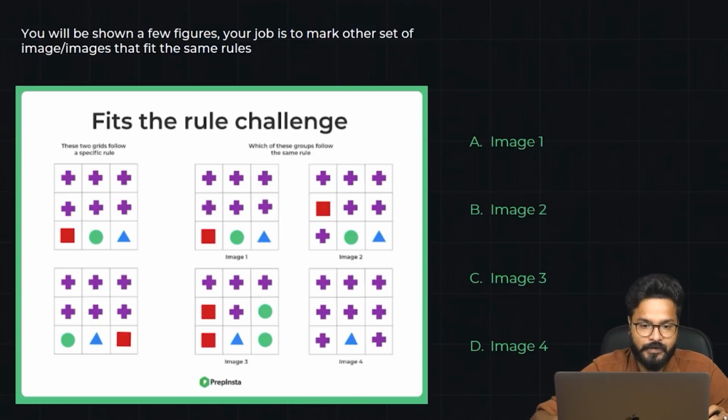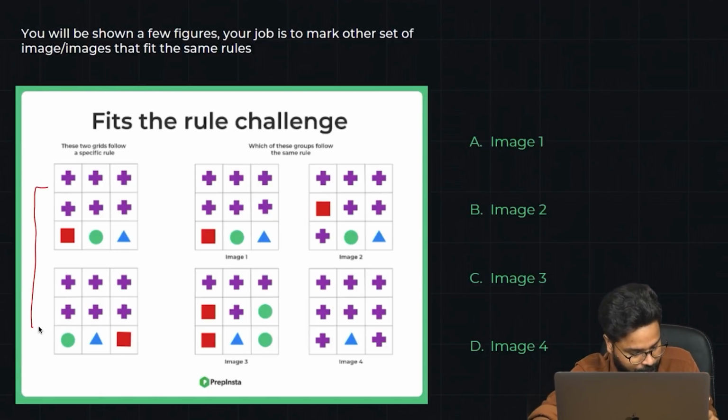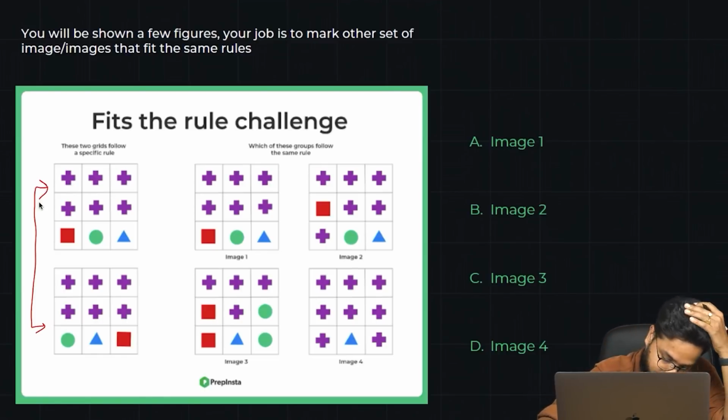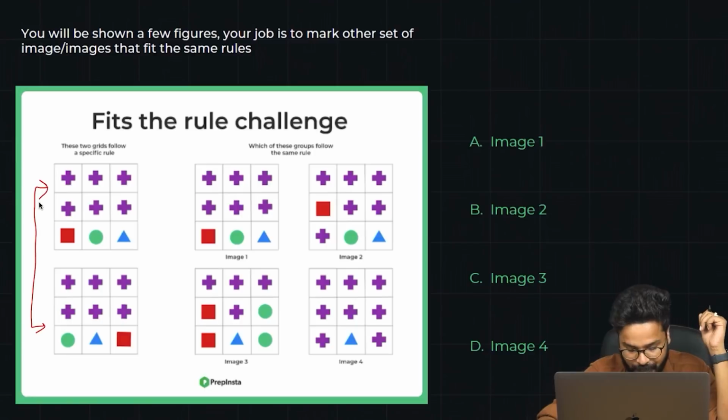So moving on to the next type, that is, guys, the Odd One Out challenge. So what actually happens in this challenge? See, guys, you are given 2 figures. They are following some pattern. Now you have to find which of the options follows this pattern.